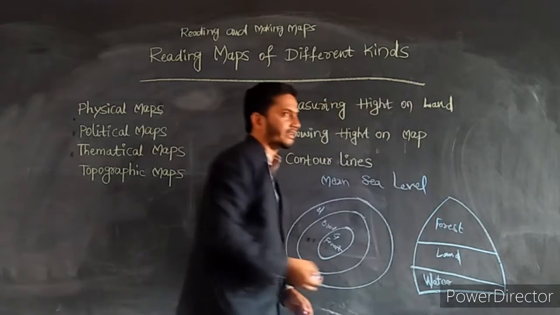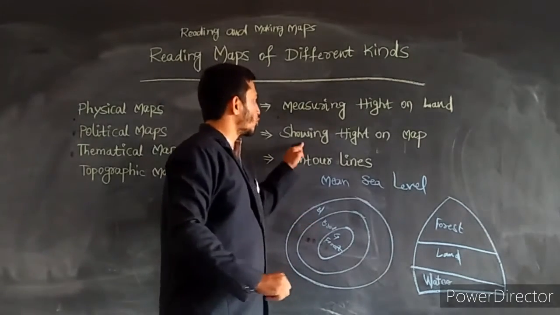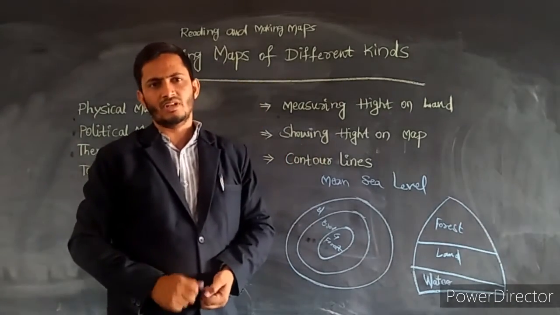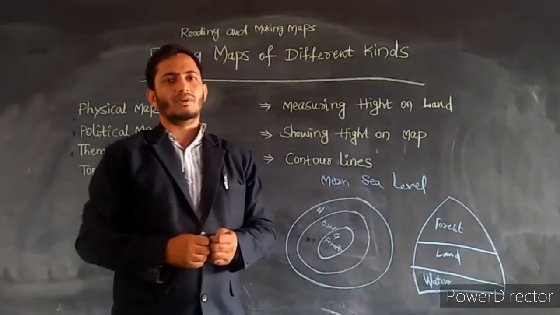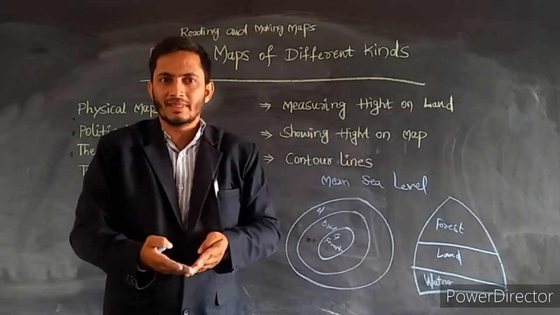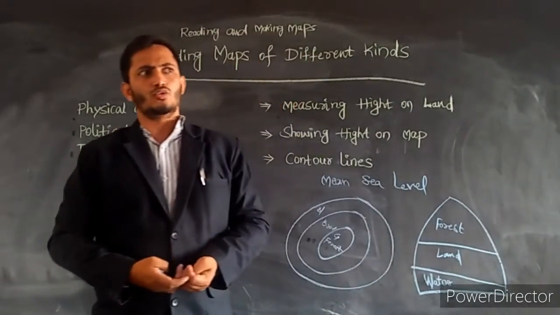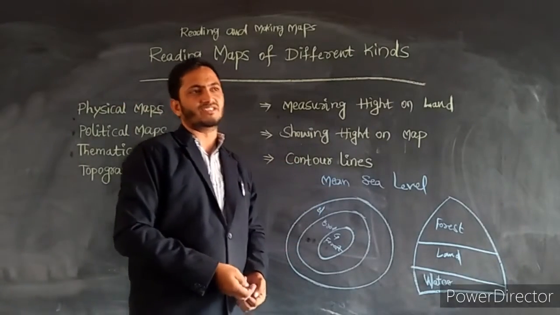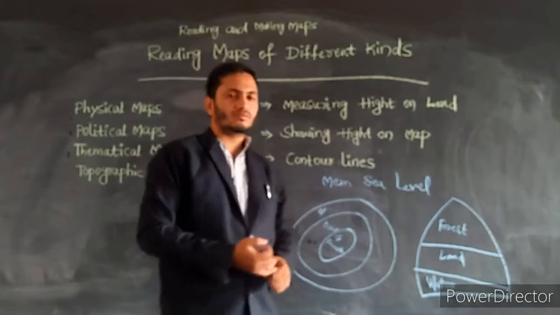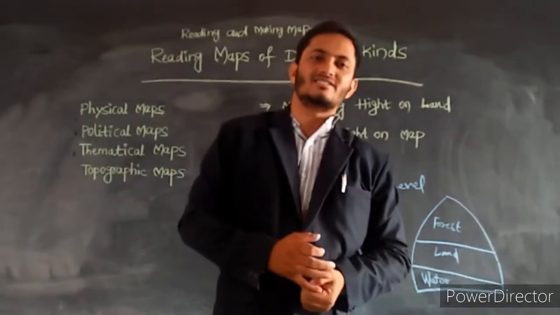These are the three categories which we can predict by identifying this map is showing the height on map. So this was the variation when we can identify the showing height. How can you show height on map? By indicating colors. It was a simple prediction to identify the answer. Next, contour lines. What do you mean by contour lines?